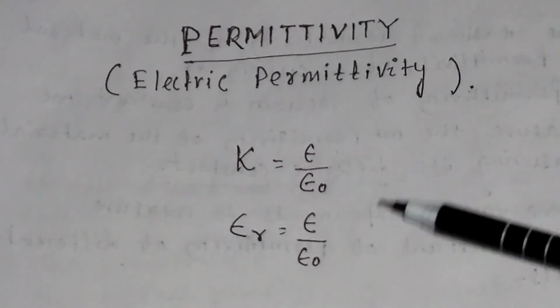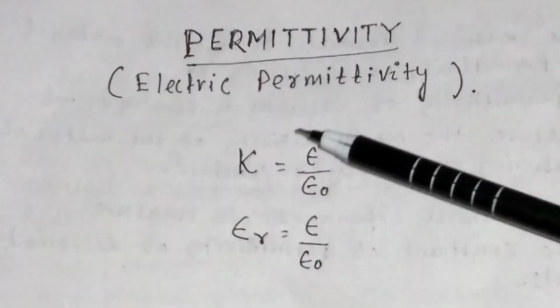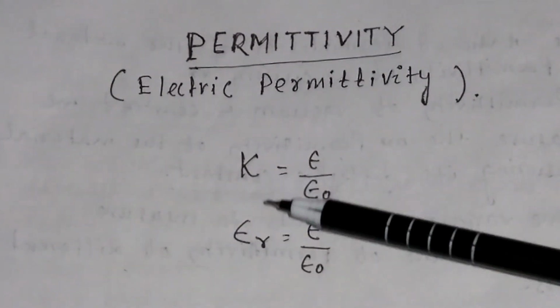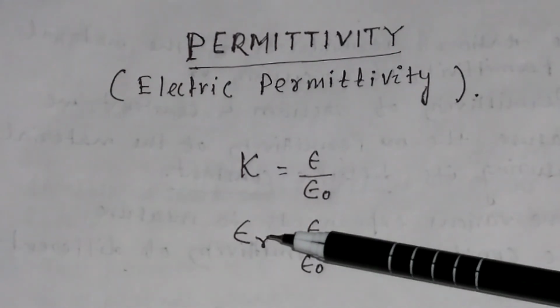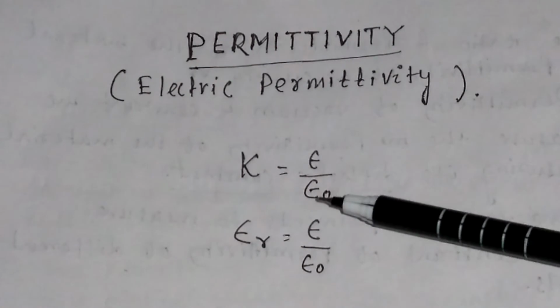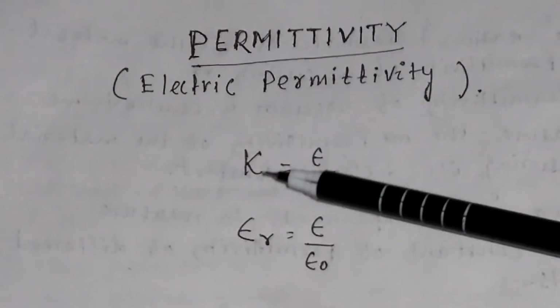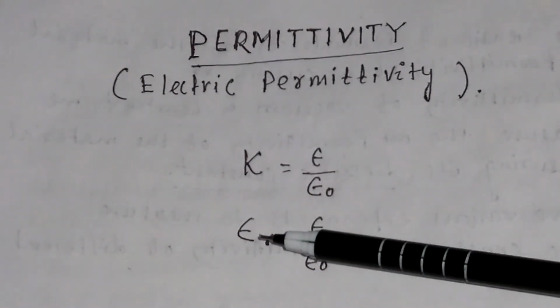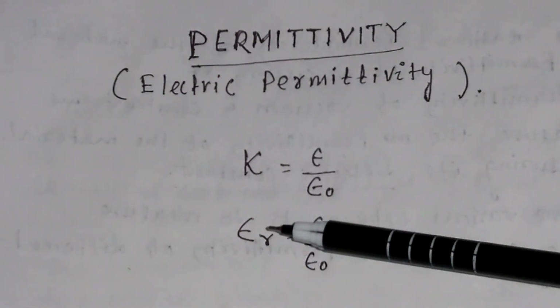There are various experiments to determine the dielectric constant or the relative permittivity of different materials. For example, in the laboratory we find out the dielectric constant or the relative permittivity of capacitors.